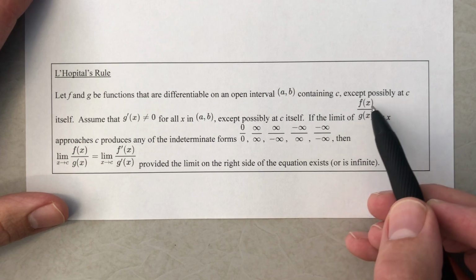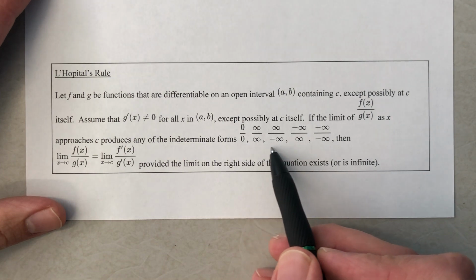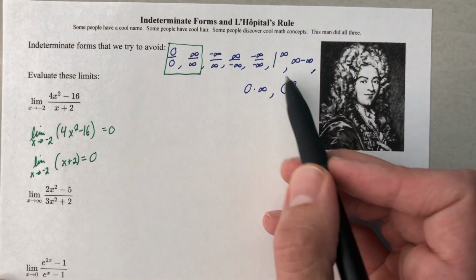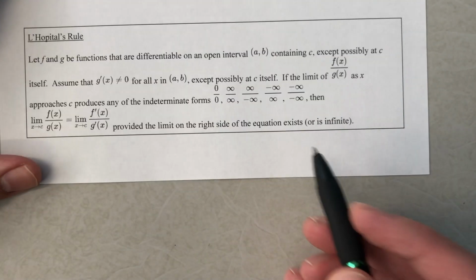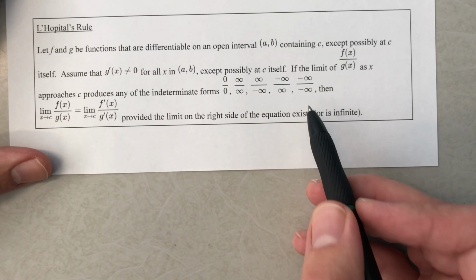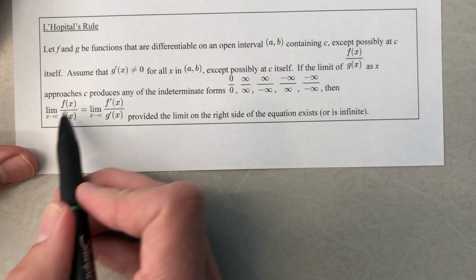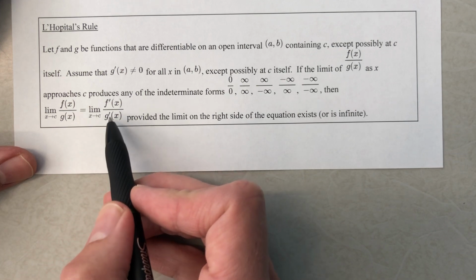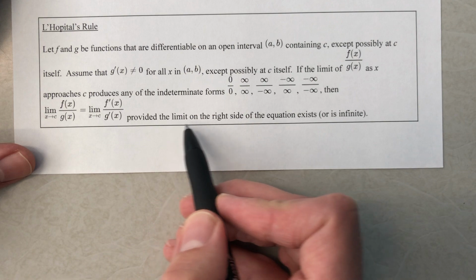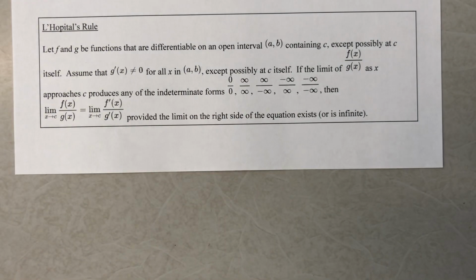If the limit of f(x) over g(x) as x approaches c produces any of these, I listed a few more up here because these can be manipulated to turn into those, then check this out. The limit as x approaches c of f over g is equal to the limit as x approaches c of f prime over g prime, provided the limit on the right side of the equation exists or is infinite. That'd be this guy over here. Okay, let's make sure that whole thing makes sense.